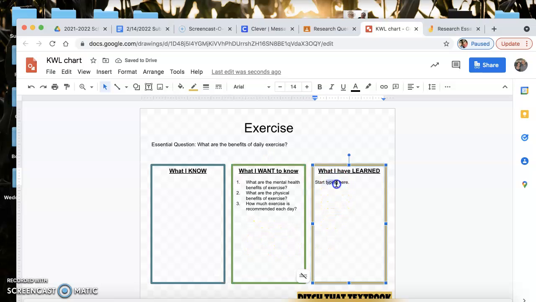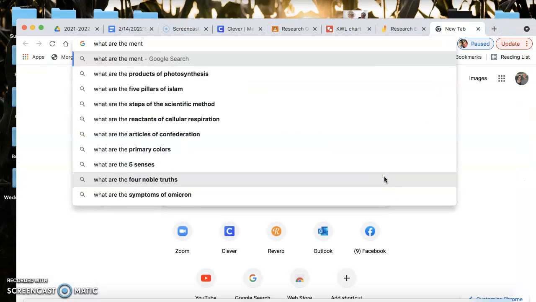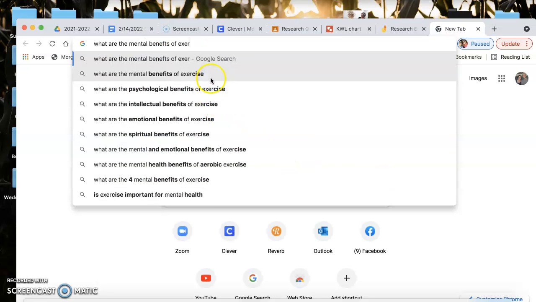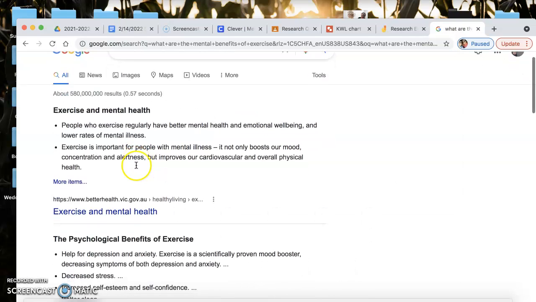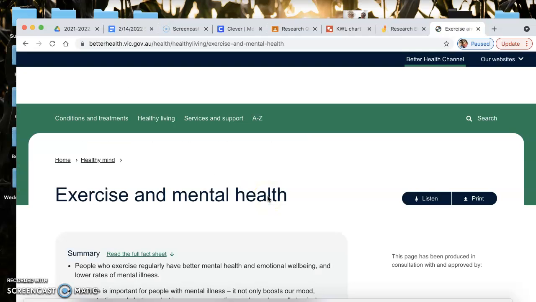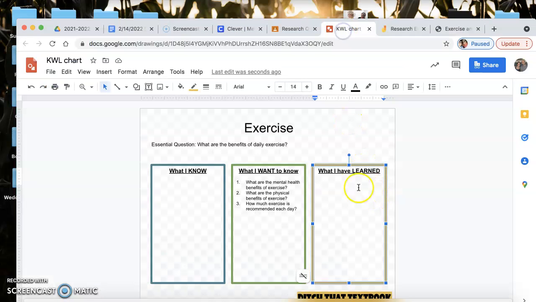All right, then here, what I've researched or what I've learned is where I want you to put your information that you learned from your research. So if you opened a tab, what are the mental benefits of exercise? All right, and you find a website that you really like, you read through it and it makes sense and you really like it, then I want you to make sure that you link that website under your KWL chart.